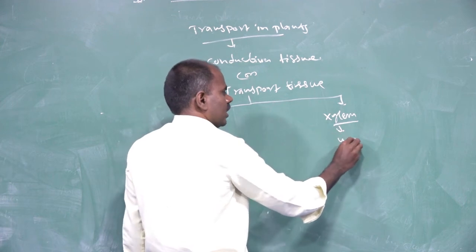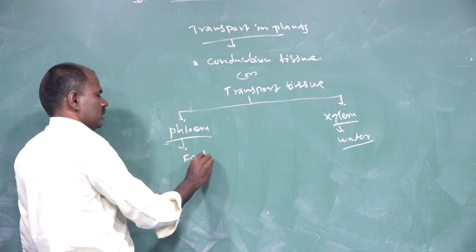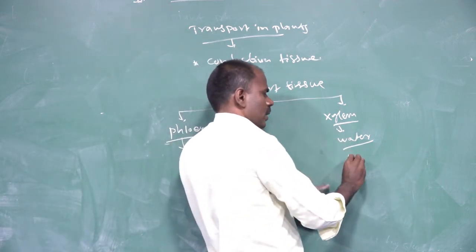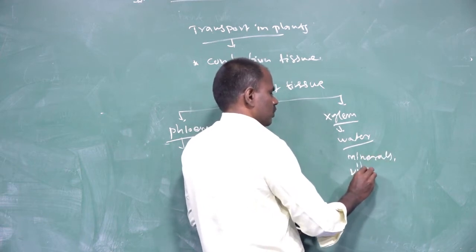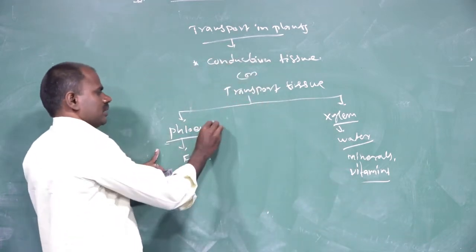The xylem conducts water, minerals and vitamins, and the phloem conducts food materials.